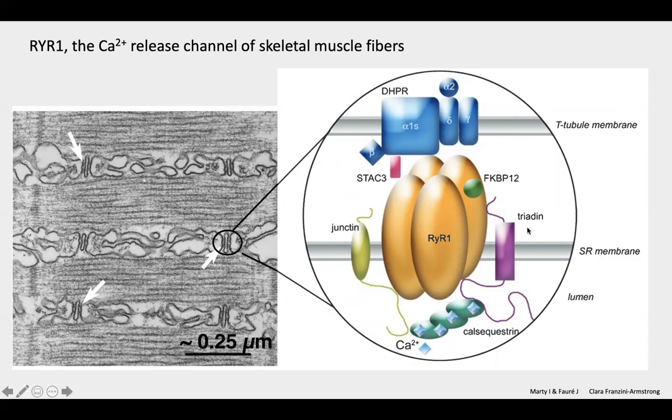A few additional proteins, including triadin, junctin, calsequestrin, and a few others, may also either directly or indirectly interact with the RYR1 channel, and they are expected to participate in the fine-tuning of the channel activity.